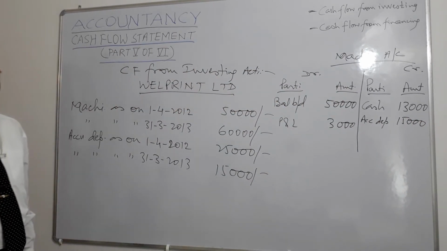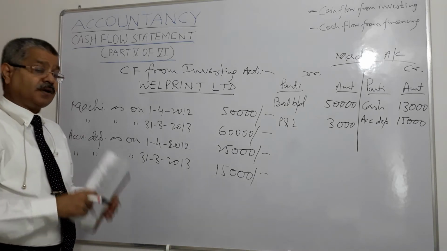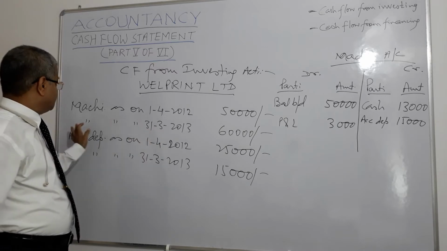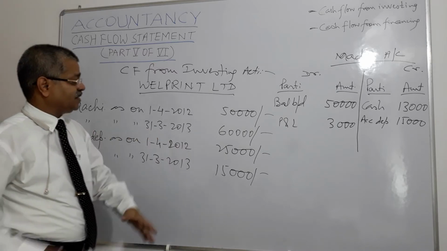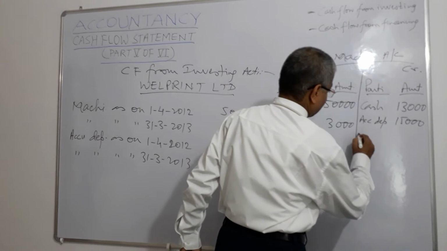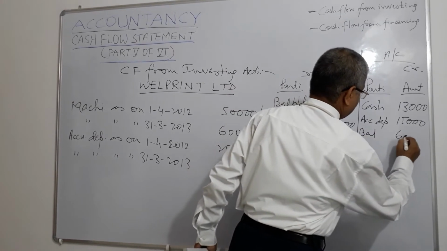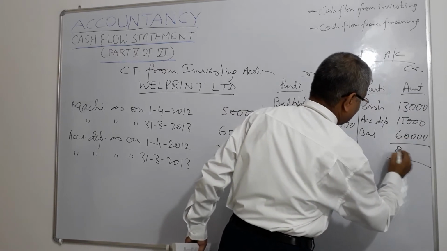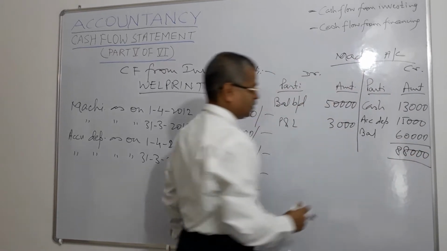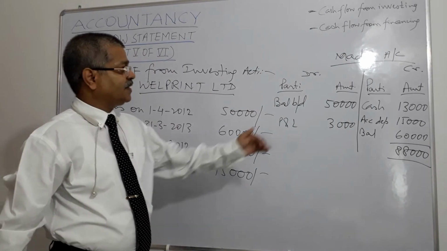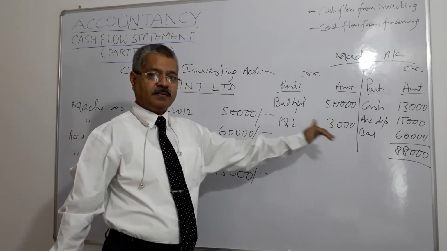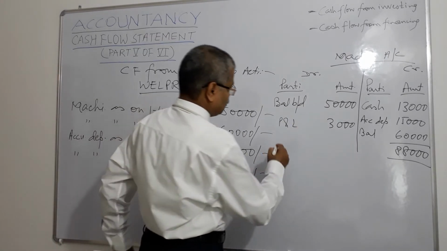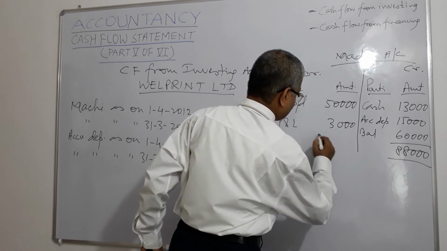And what is the balance carried down at the end of the year? Machinery balance as on 31/3/13, 60,000. So total becomes 88,000, right? And since both sides have to be equal, the balancing figure will be 35,000.